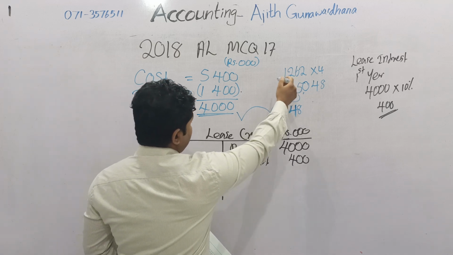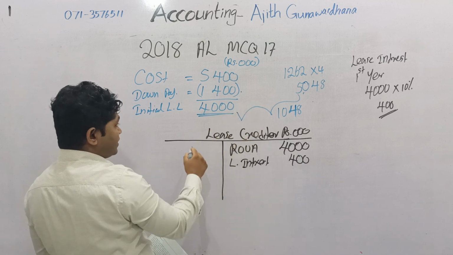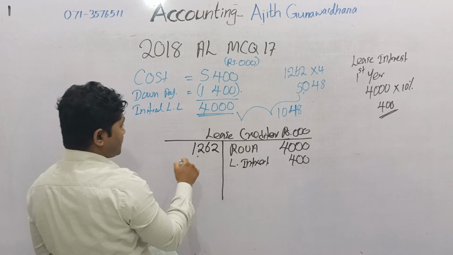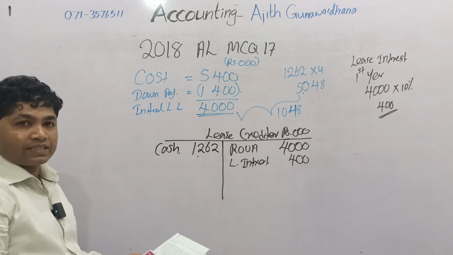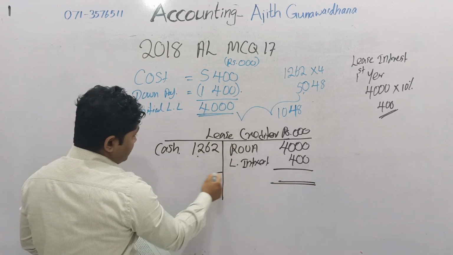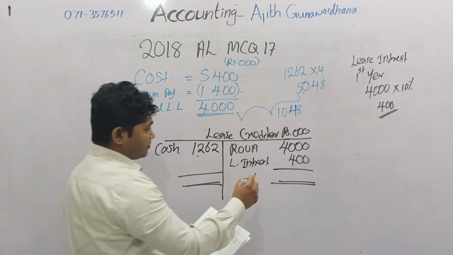Then the installment of 1,262,000 each year is paid in cash. Therefore, cash account credit, lease creditor debit. Then the lease creditor closing balance can be calculated. It should be recognized separately as a current liability and a non-current liability.